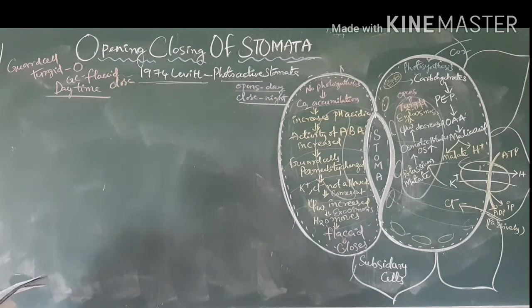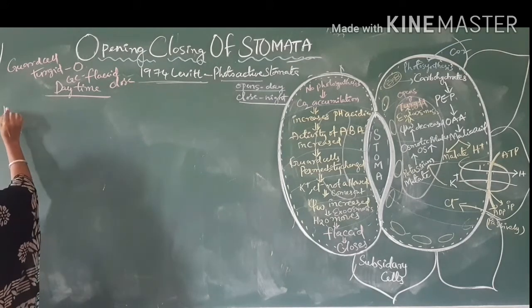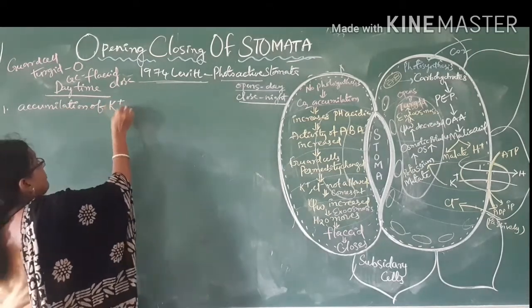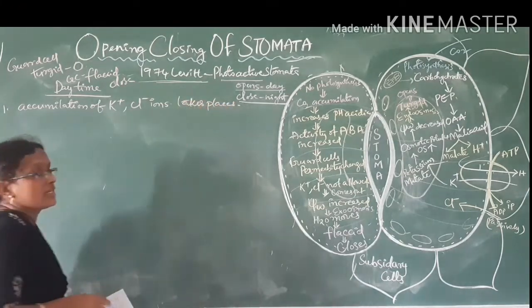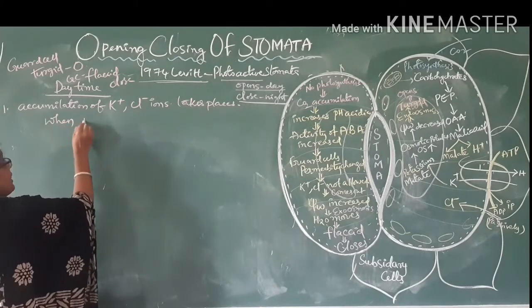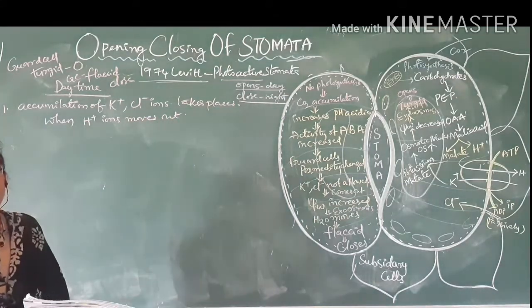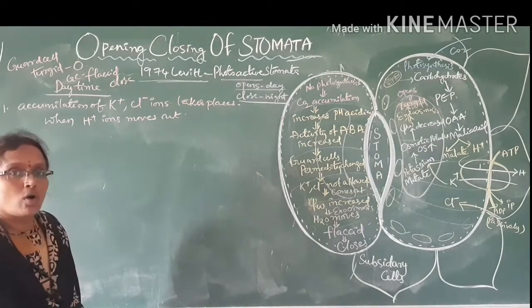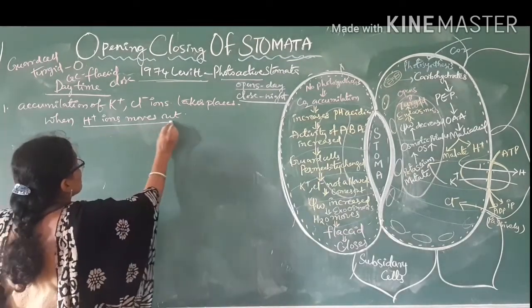During the daytime, in the guard cells, accumulation of K plus and Cl ions takes place when H plus ions move out. In other words, we can say that K plus and Cl ions actively enter into the guard cells, while H plus ions move outside.